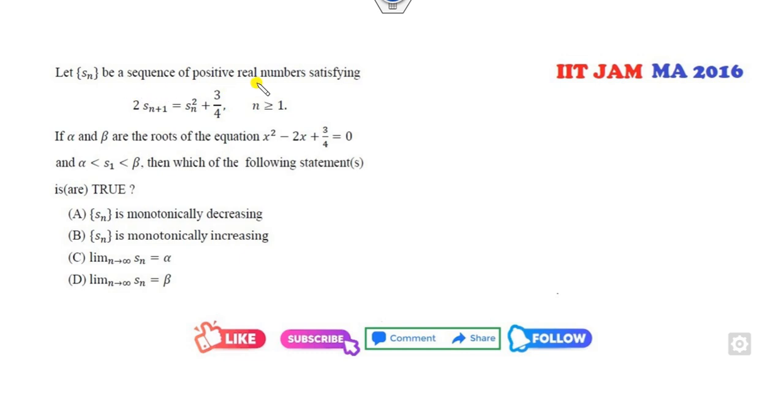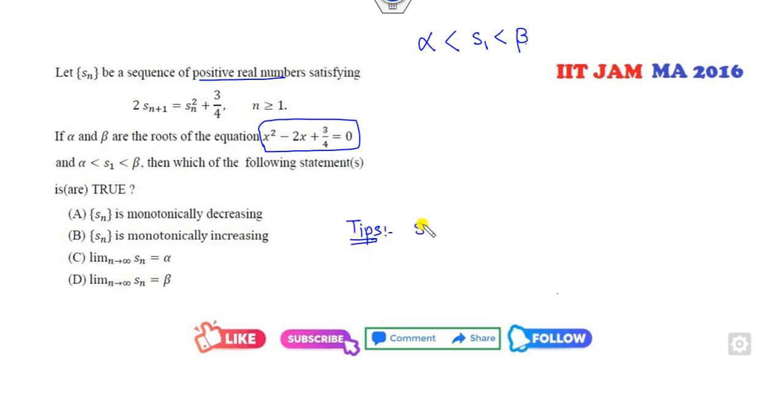Okay, Sn is a sequence of positive real numbers satisfying this, such that alpha is less than S1, which is less than beta. Which of the following statements are true? Look at that, they are not asking what the values of alpha and beta are. Alpha and beta are the roots of this, but we don't need them. Now, what is the tip for you?